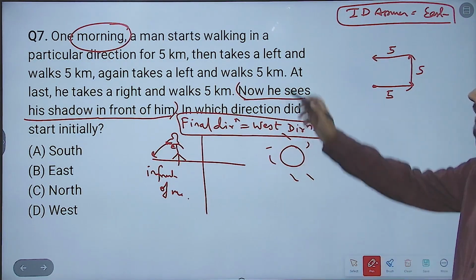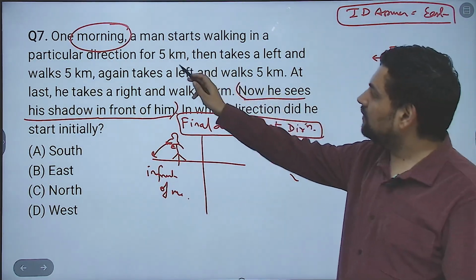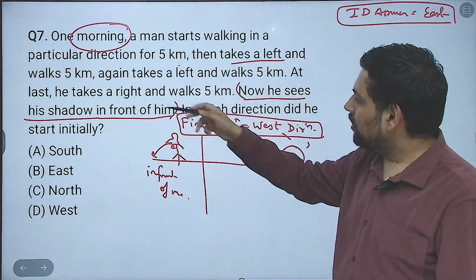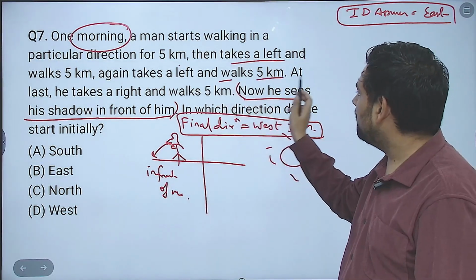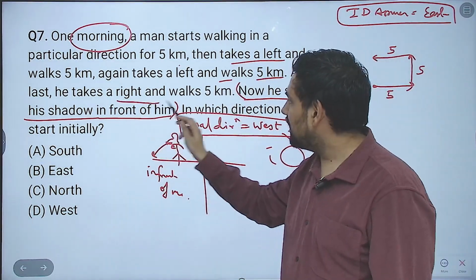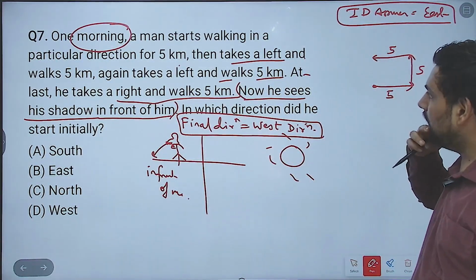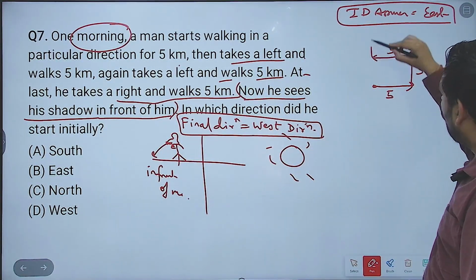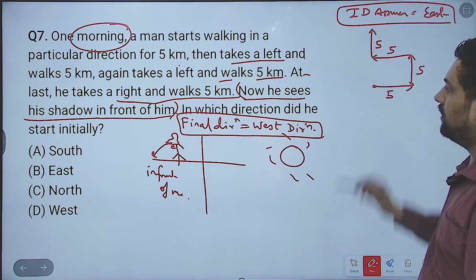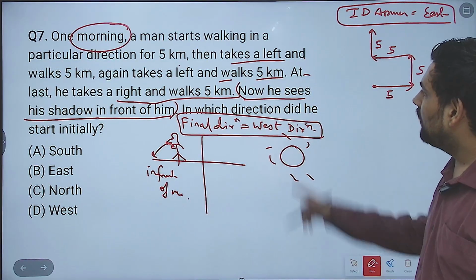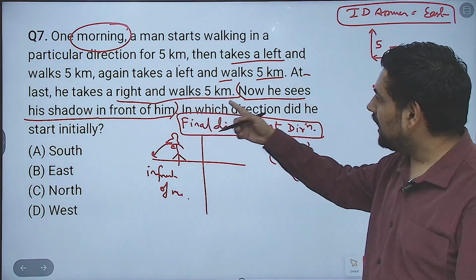At last, he takes a right and walks 5 kilometers. So from here, he will take a right. Right means above. And then he will walk 5 kilometers.